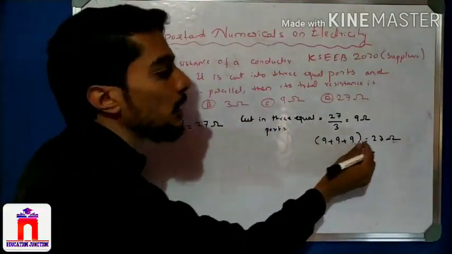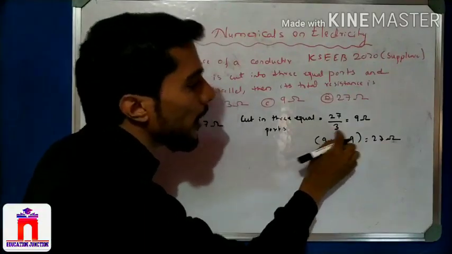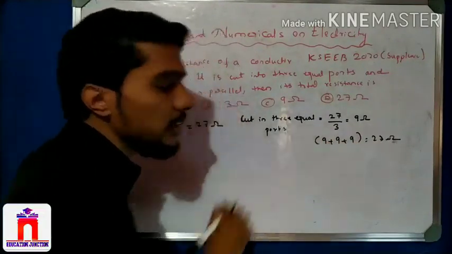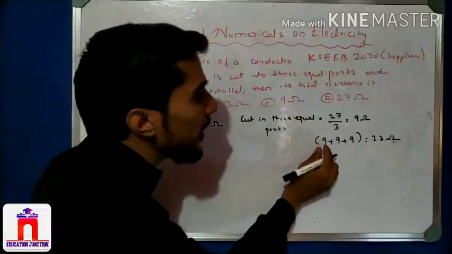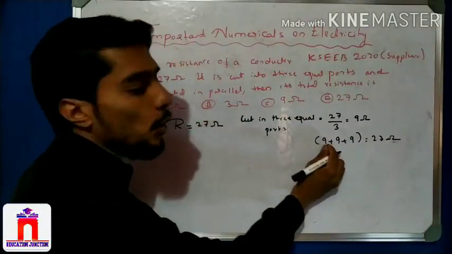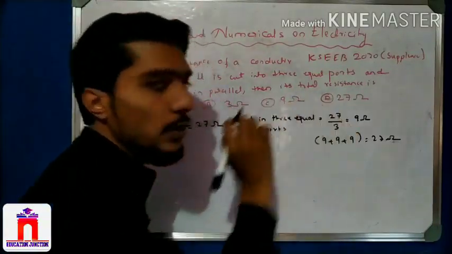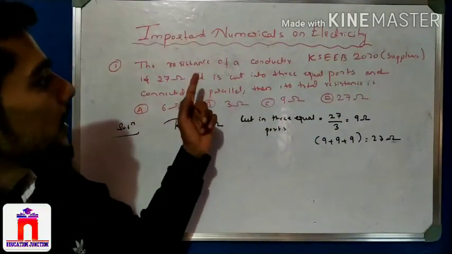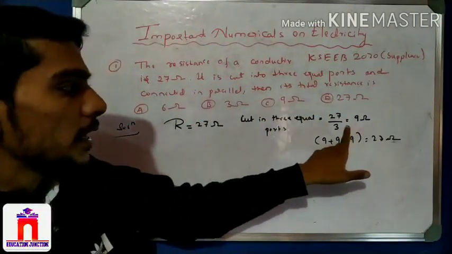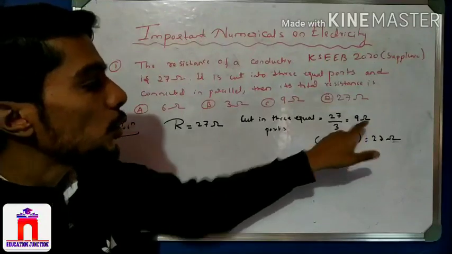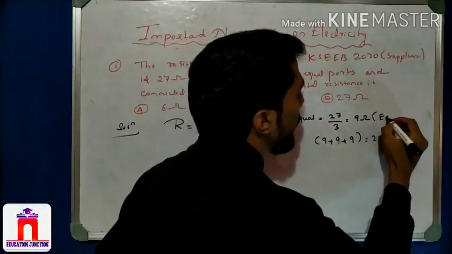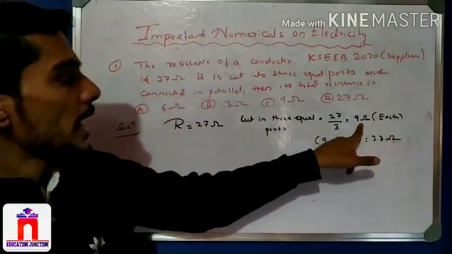Second part is 9 ohm. Third part is 9 ohm. Total of 3 parts is equal to 27. So each part is 9. So we get 3 resistors and each resistance is 9 ohm, 9 ohm, 9 ohm. We add, we get 27. Hope you understand. Next, it is cut into 3 equal parts. So each resistance is how much? Each is equal to 9 ohm.